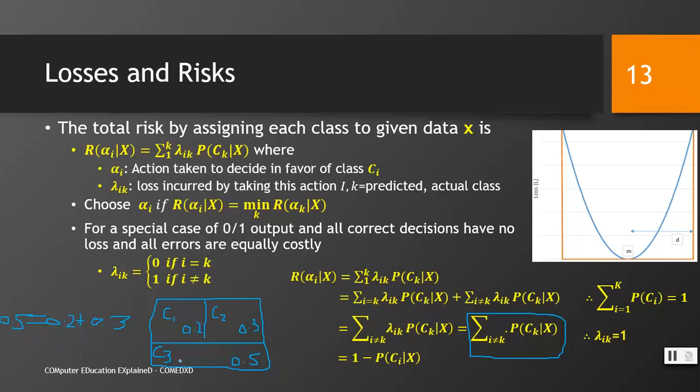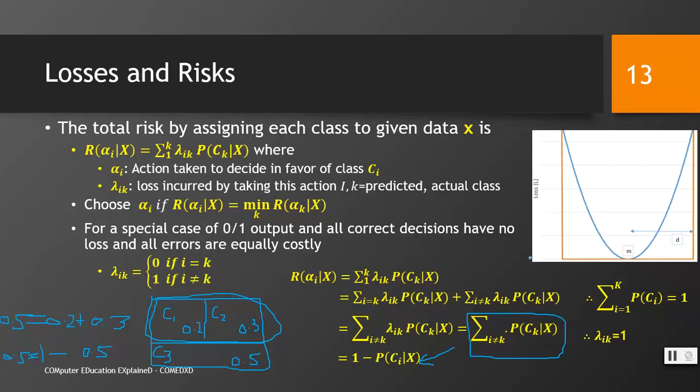But for this C3, the probability of this class, if I write 1 minus 0.5, it gives me the same value 0.5, meaning the total probability of these two classes. So either I can write the formula like this or like this. In both ways it is correct.